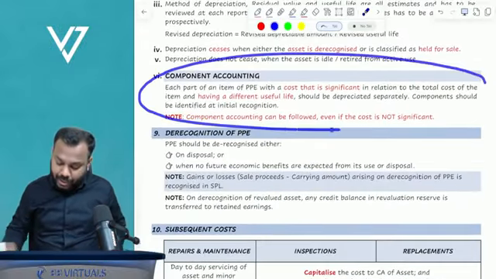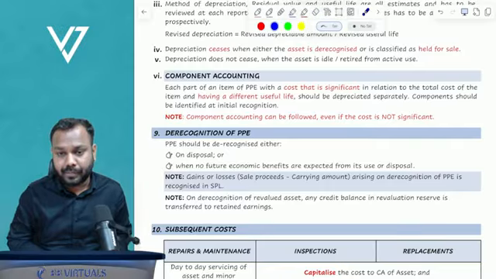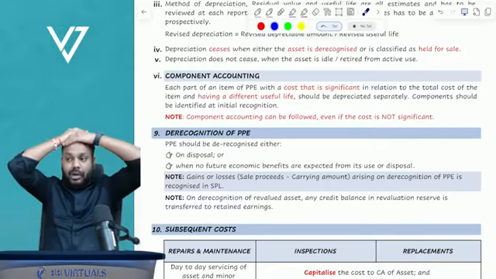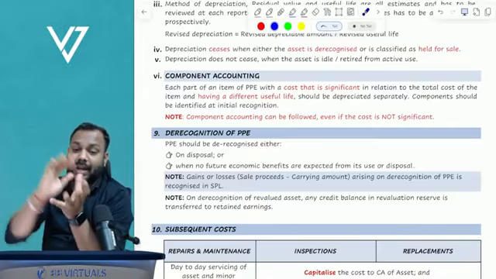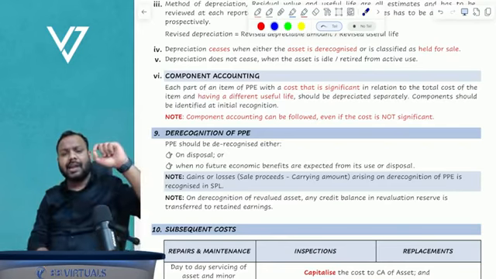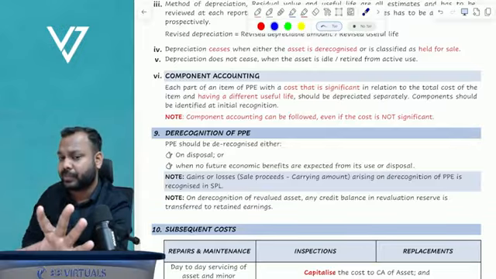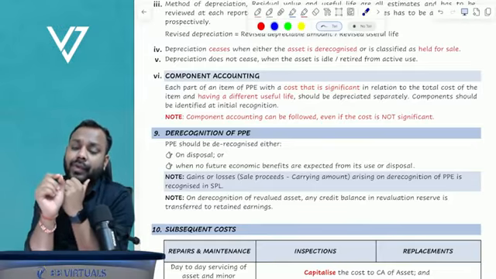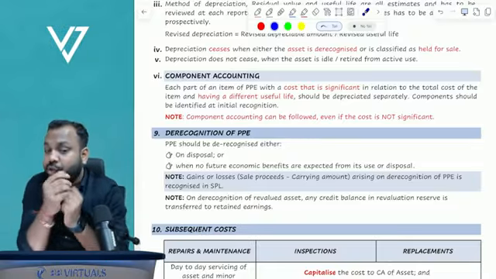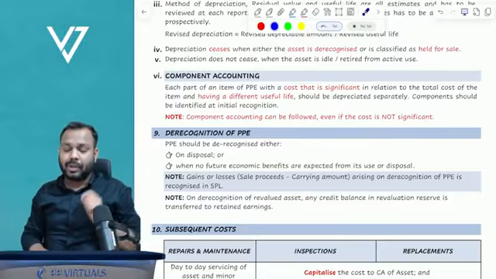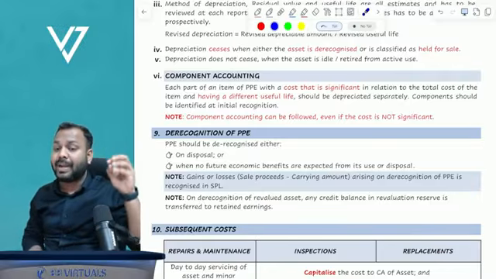Now, what is component accounting? Understand the meaning of component accounting first of all. The standard says that if there is an asset, let's suppose an aircraft, generally the aircraft has a life of 20 years, but the engine of the aircraft has a life of 5 years. If the cost of the aircraft is 100 million, the cost of the engine is 30 million. So significant cost. The standard says that if the life of a component of the asset